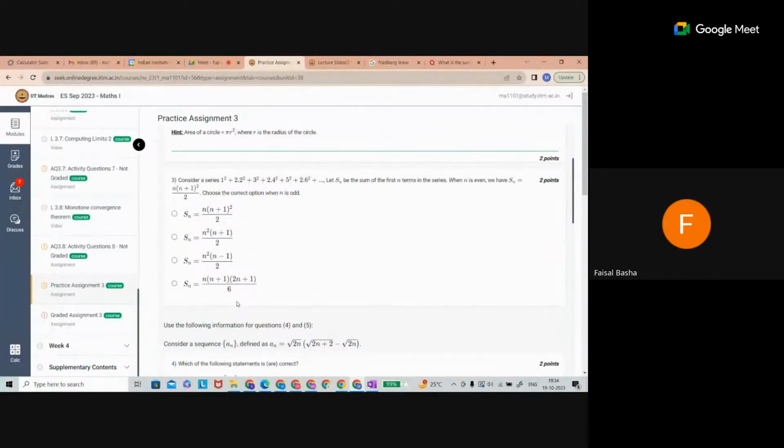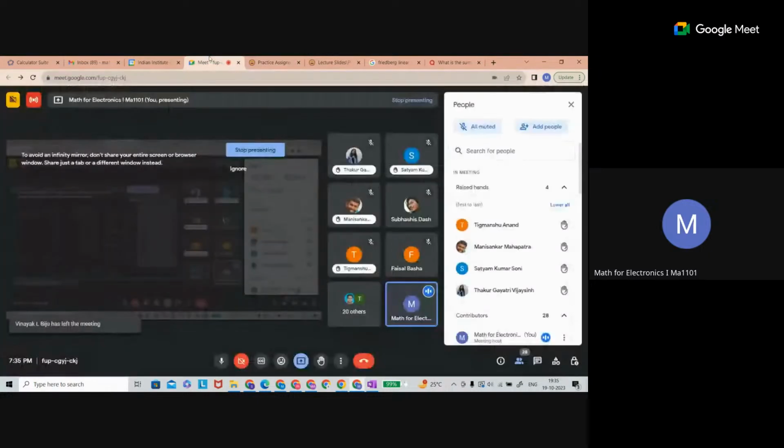Can we also do substitution where n equals 2k for even, and for odd 2k plus 1? That's why I said we can spend time and do it, but let's move on to the next doubt. If you have time, then we can do it. There is not only one way to solve a problem, there are different methods also. That's fine. Let me take the next doubt, otherwise we are not going to finish the doubts.